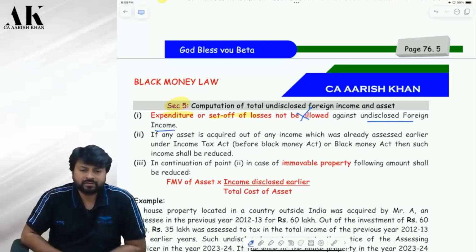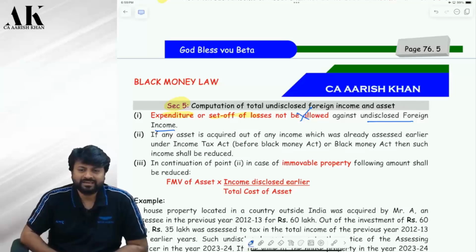No expenditure, no set off of loss, nothing is allowed. See such a beautiful provision. The computation is over in one line. Straight away income, direct. Whatever you have earned, that is your income. No expenditure, no set off of loss, nothing is allowed. Correct?